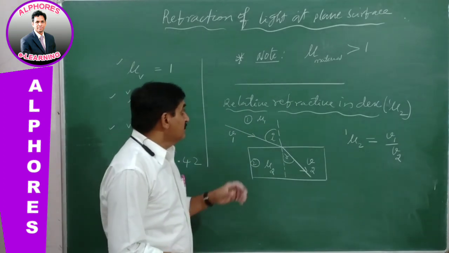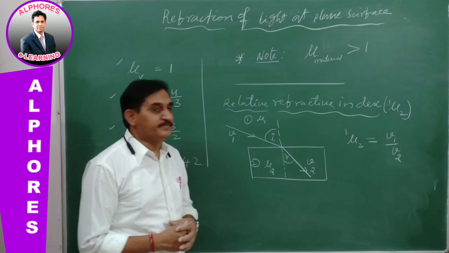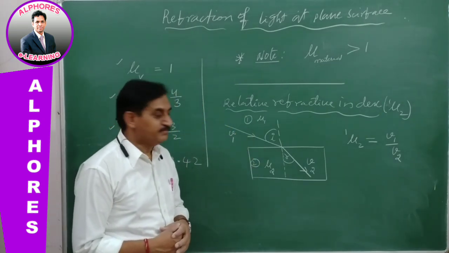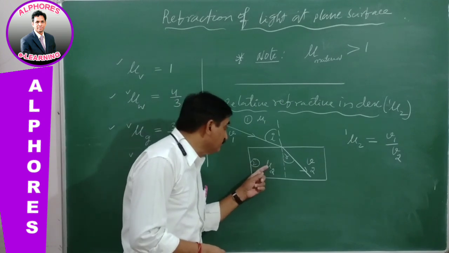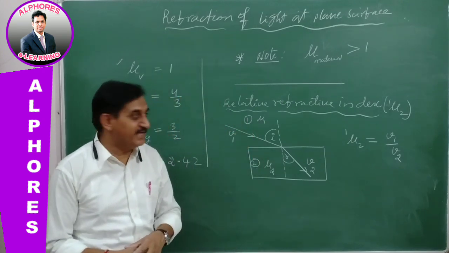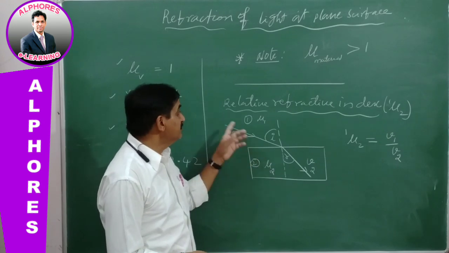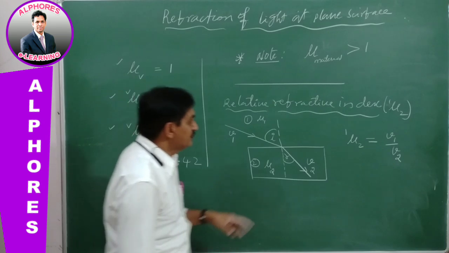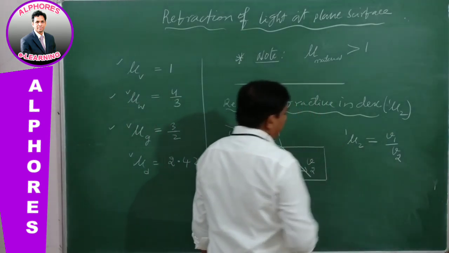Once again, the relative refractive index of medium 2 with respect to 1 is defined as the ratio of velocity of light in medium 1 to velocity of light in medium 2. So this is the relative refractive index.